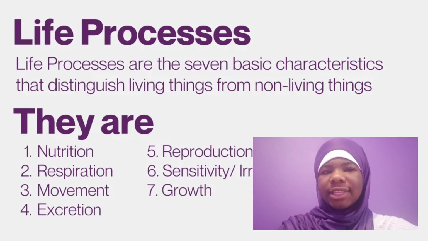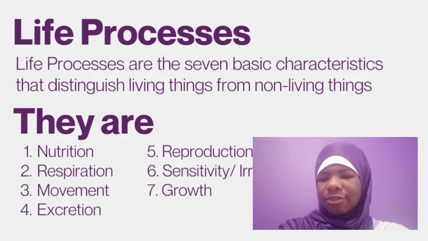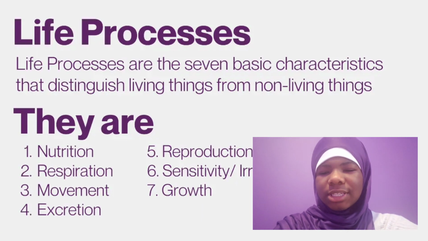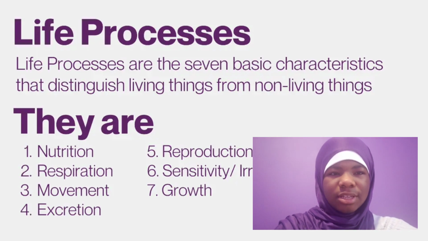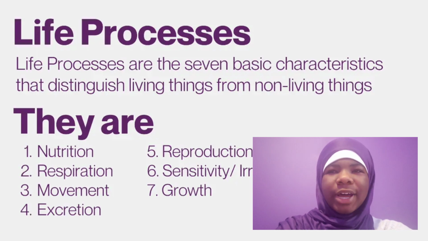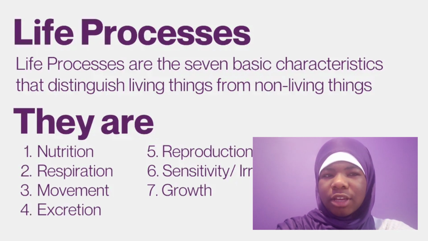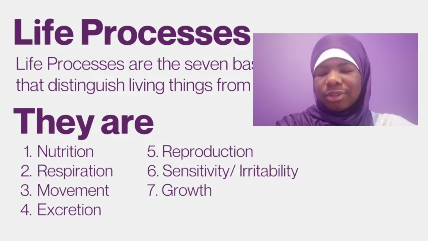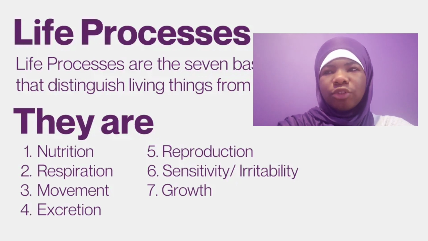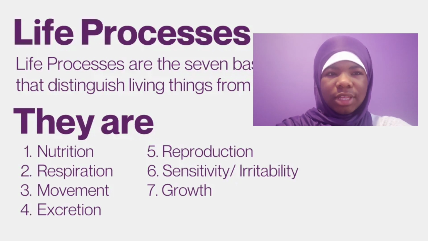Okay, so now we have the details of the life processes that I was talking about. So life processes are the 7 basic characteristics that distinguish living things from non-living things. So what actually distinguishes us from the bricks or from the wood? Why are we not the same thing? Well, nutrition, respiration, movement, excretion, reproduction, sensitivity, irritability, and growth. If I were you, I would write these things down because they are very important to understand. These are just the things that living things do that non-living things do not do.